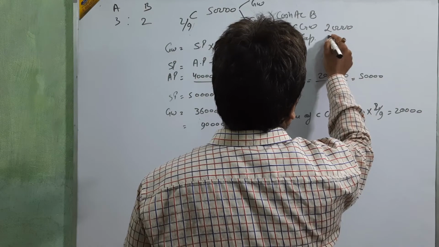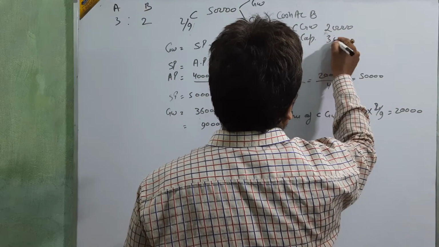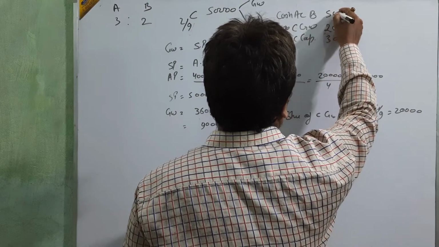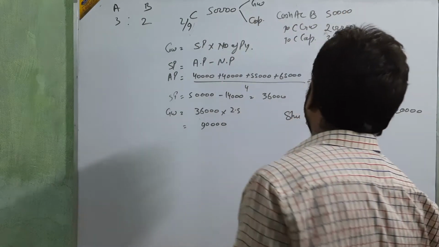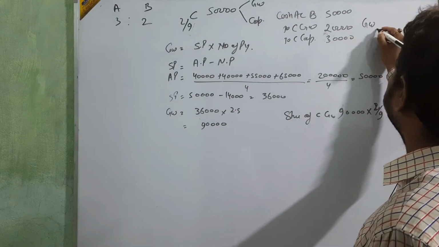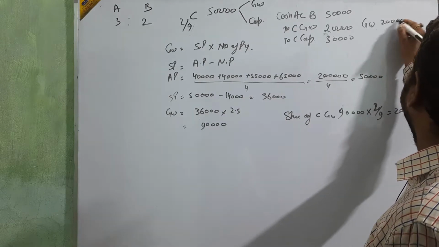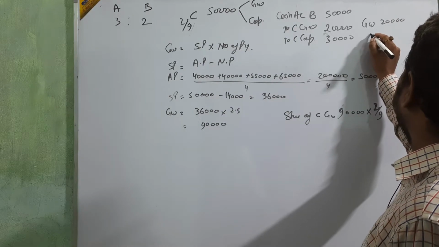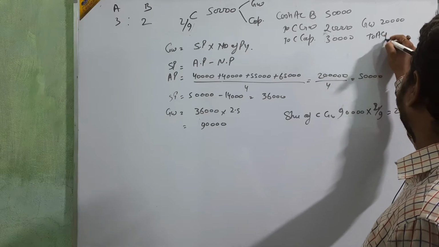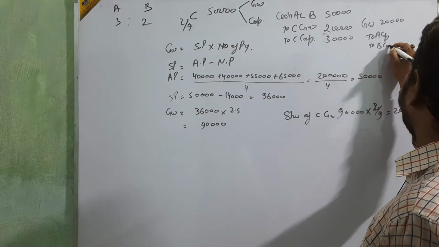Goodwill is 20,000, and capital is only 30,000 because total cash is 50,000. Then this goodwill of 20,000 will be distributed to A capital and B capital.